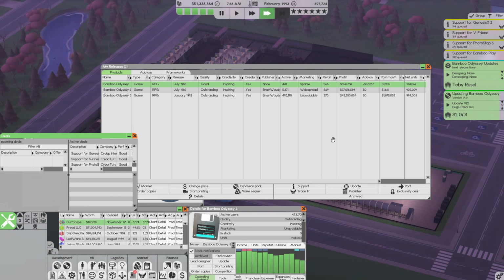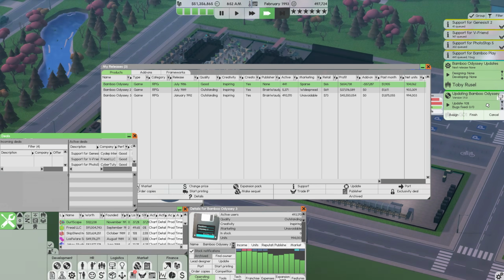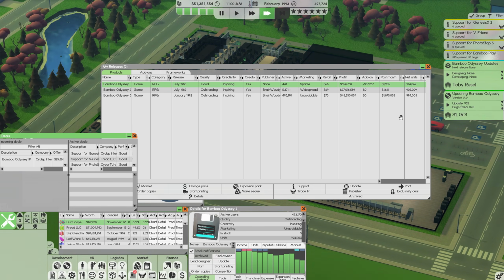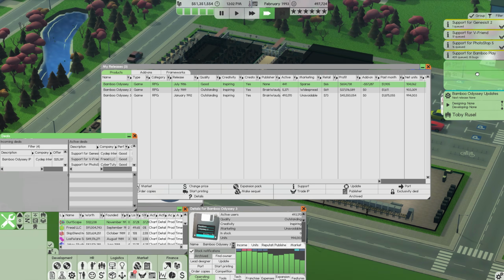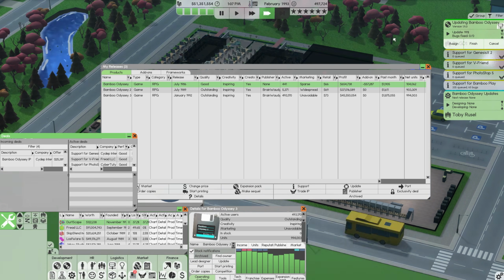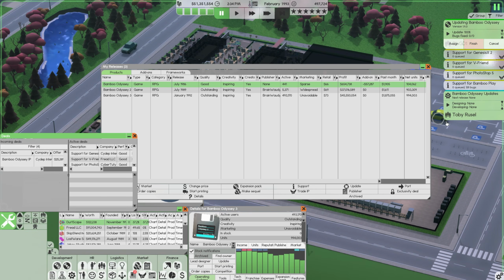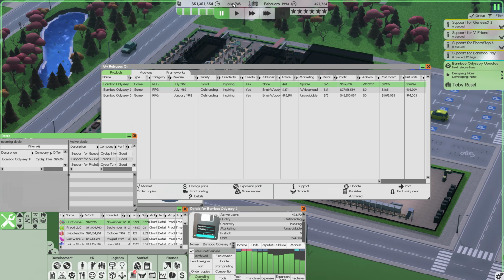As soon as Bamboo Odyssey finishes its update, we'll go ahead and start work on the next one, which they're being very slow at. Let's just move this right to the top. Hopefully they can finish that a little bit faster. If we look at details, yeah, only one person was able to actually update that. Go ahead and hit finish. It is 2:30. It's a little bit late in the day to start working on a new product, but I'm going to do it anyway. We had some extra time left over on that last one, so I'm not too concerned about the time frame.